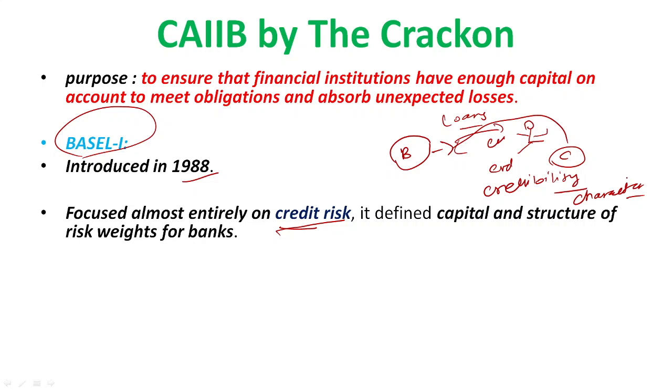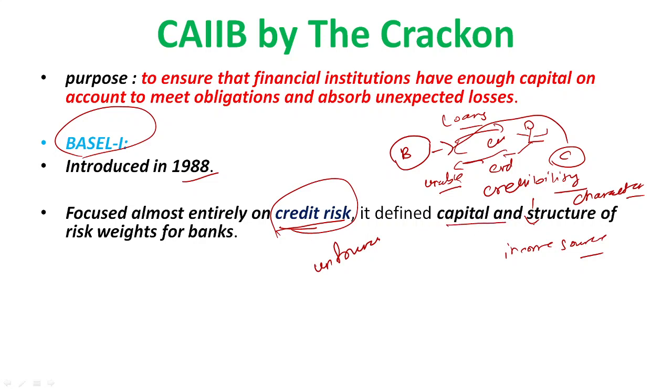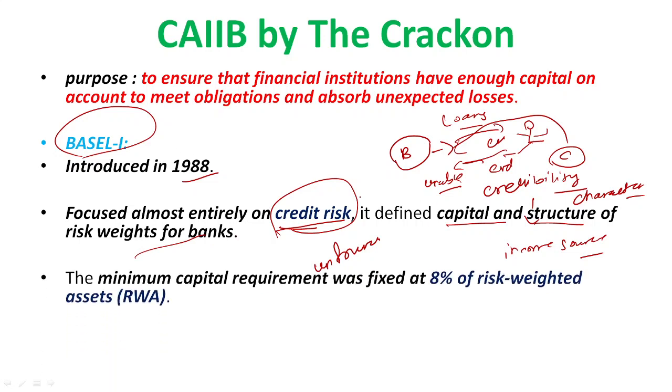So the important thing is that whenever the customer is credible, is able to pay, and has good income sources, then only we lend the loans. But still, in some unfortunate situations, the customer is unable to repay the loans. So in that case, the credit risk arises, right? So it defined capital and a structure of risk weights for the banks, right? So Basel 1 is mainly related to credit risk.